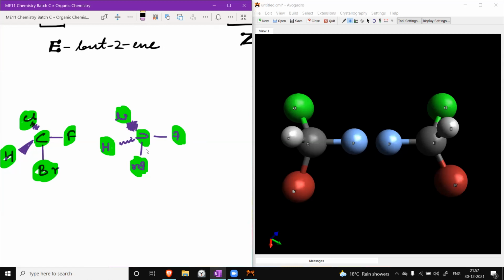So even now, you cannot superimpose them on each other. You cannot superimpose it even now. So that is why these two molecules are different.